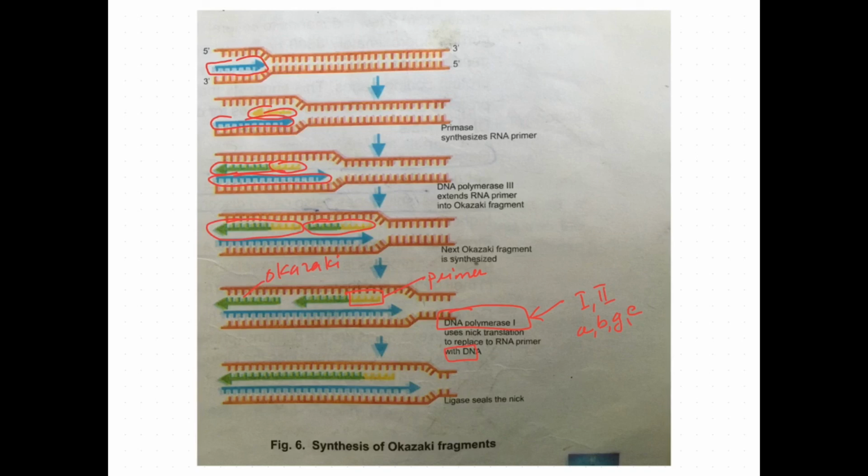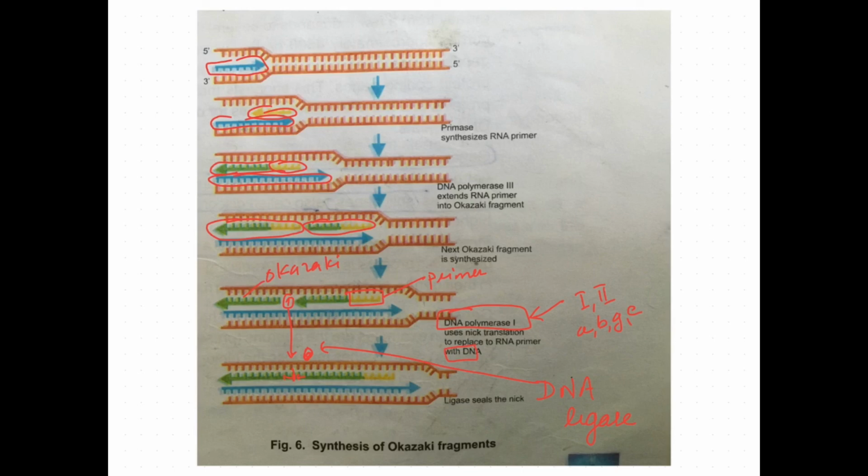And the last enzyme in this DNA replication is DNA ligase. This enzyme will actually seal these Okazaki fragments. Suppose here previously you can see the gap. This gap needs to be filled. These two DNA fragments need to be joined. That joining is done by the DNA ligase enzyme. So this is how DNA replication takes place in different organisms.